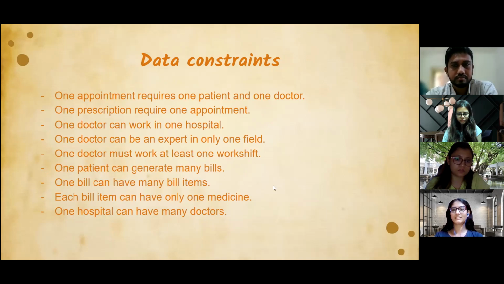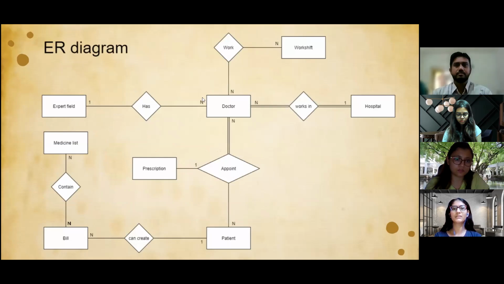Let us see this in detail using the ER diagram. If one bill is generated, it can have many bill items. One hospital can have many doctors. These are some of the data constraints in our system. This is the basic ER diagram.